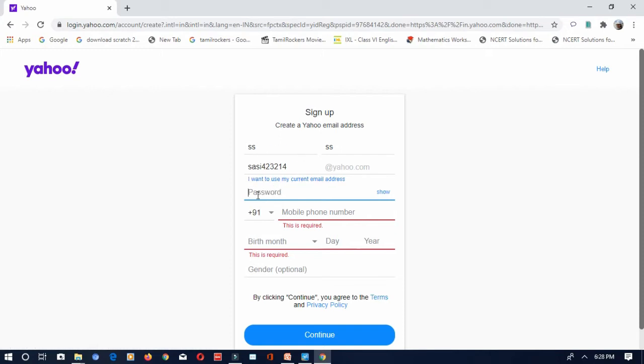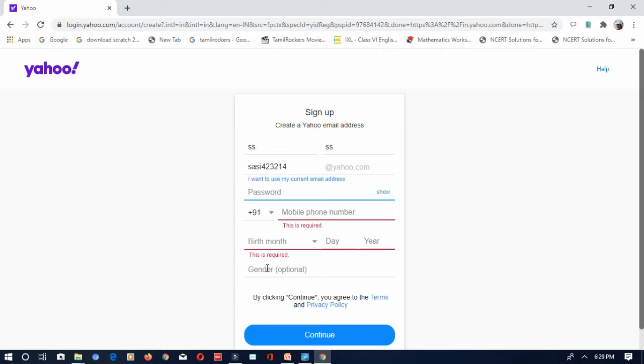Then I have to type a password which should be strong. Strong means it can have uppercase letters, lowercase letters, and also some numbers and special characters like the underscore symbol or at symbol. Then you have to enter a valid phone number and the birthday and gender. It will ask some more questions. It will ask you to type the country, language, mobile phone number, and alternate email ID.